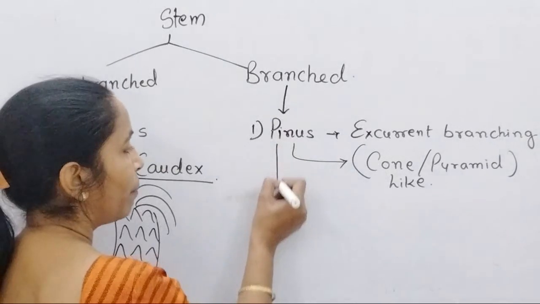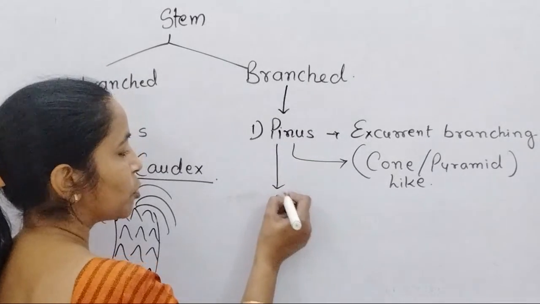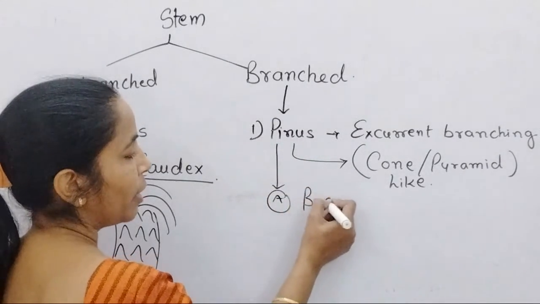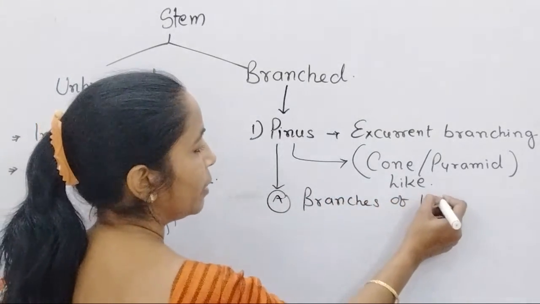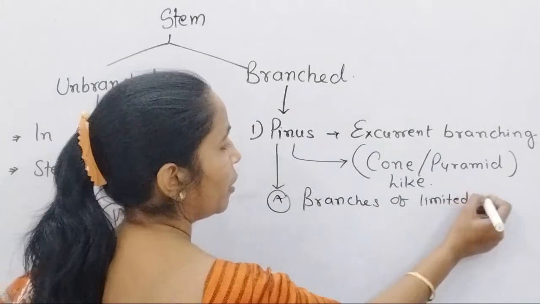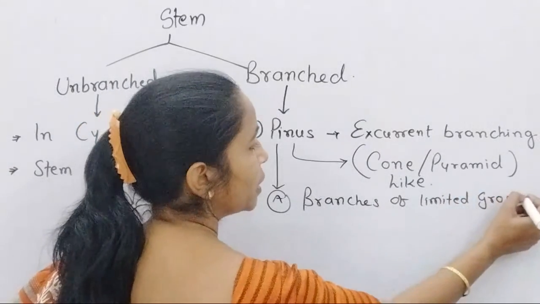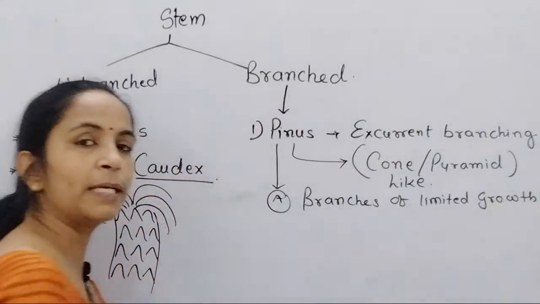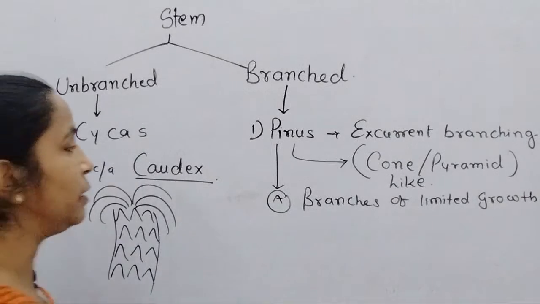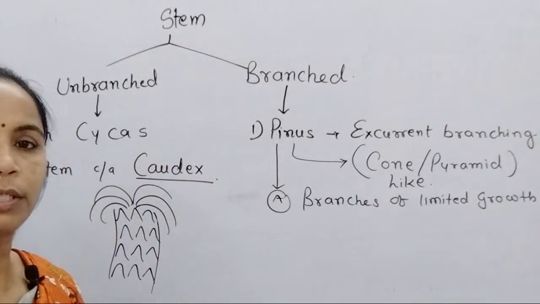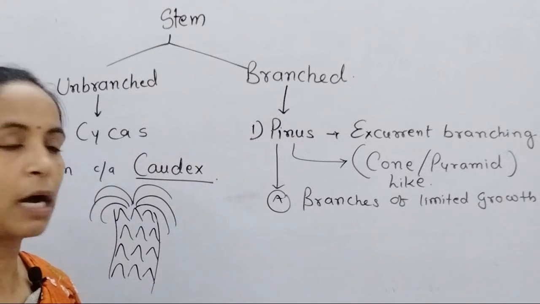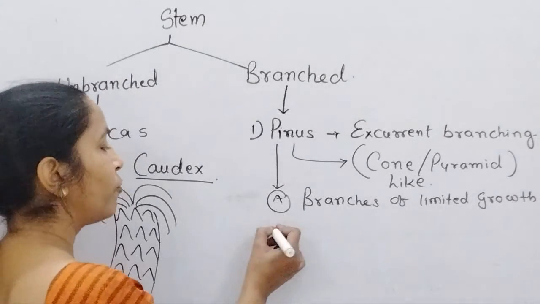And in branching, two types of branches are there: branches of limited growth and branches of unlimited growth. Branches of limited growth means that after some specific time the growth of these branches stops, because the reproductive organs, male and female cones, develop at the end of these branches.